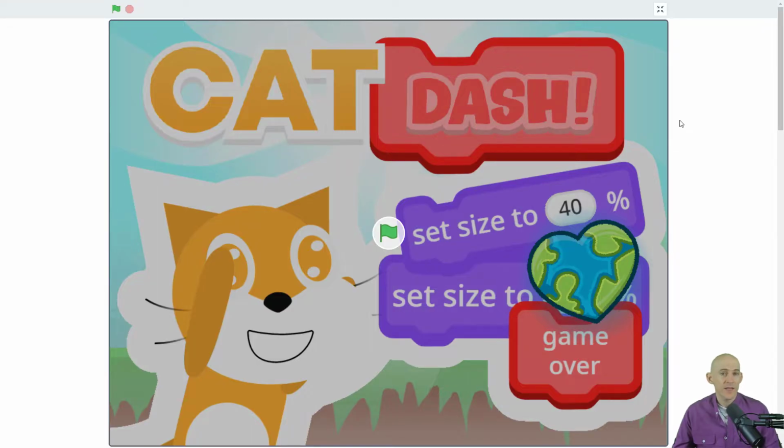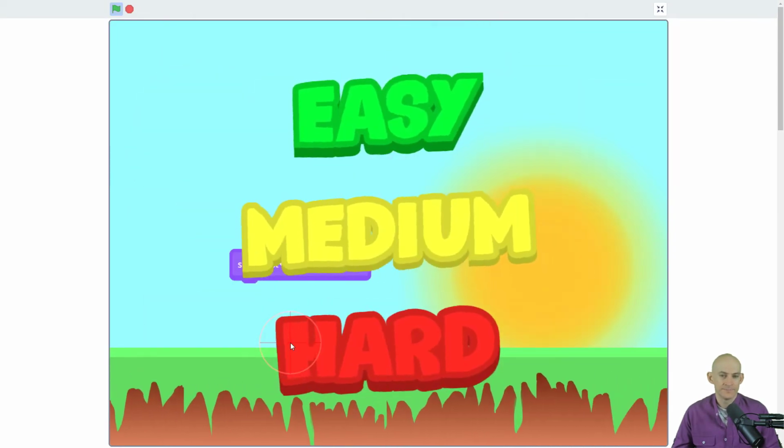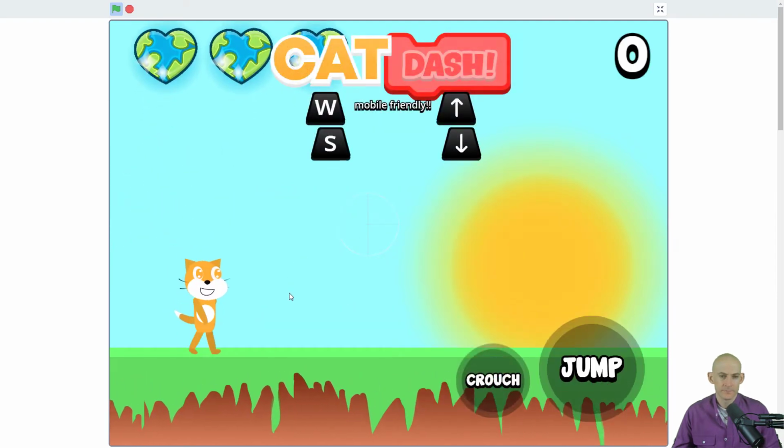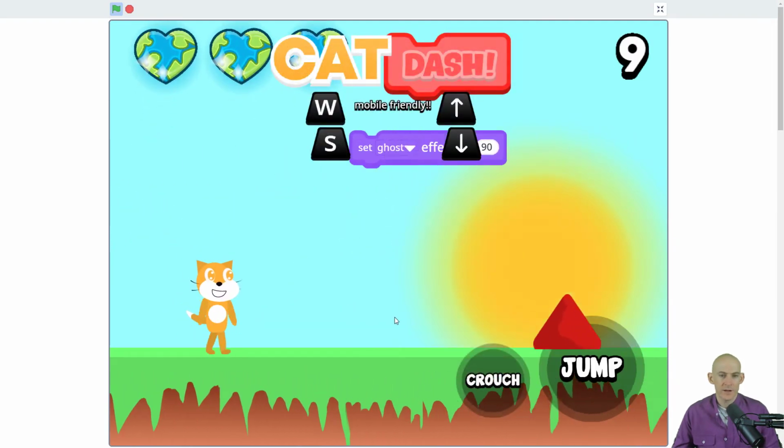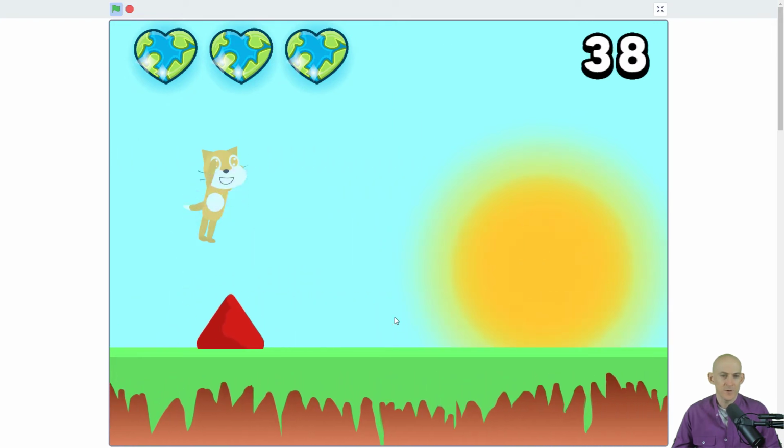All right, the project we're going to take a look at is called Cat Dash, and it is by Energy Codes, and it's kind of like the project that I was just describing. However, when you play it, let's go with medium. So you're able to jump and crouch. So we got our jump button. Okay, but if we touch one of these